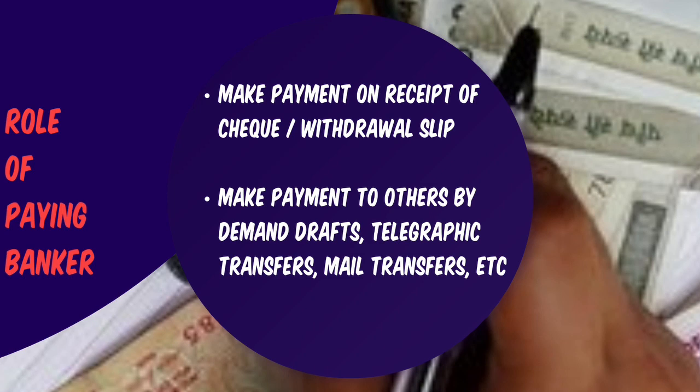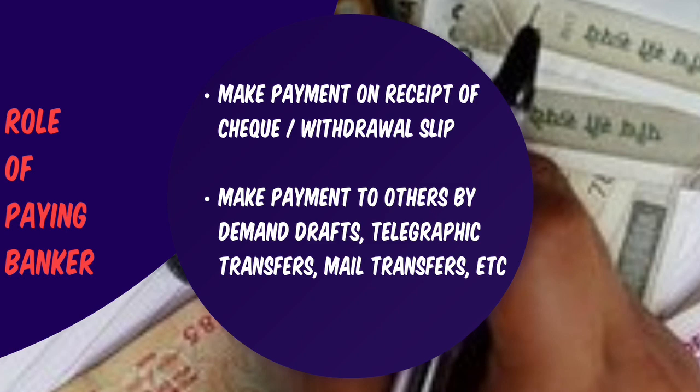If the bank has received information from the court regarding a garnishee order, then the bank is bound to comply with this order of the court, which restrains the bank from paying money out of a customer's account. So after the receipt of a garnishee order, the bank should refuse to make payment of checks until the garnishee order has been withdrawn.